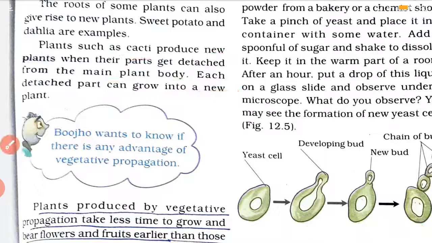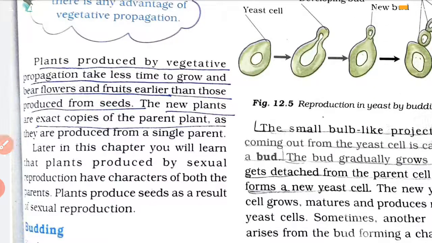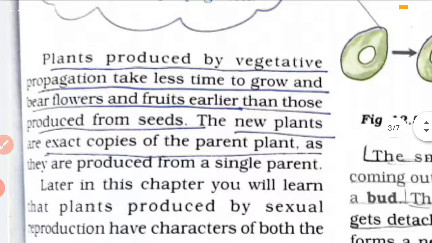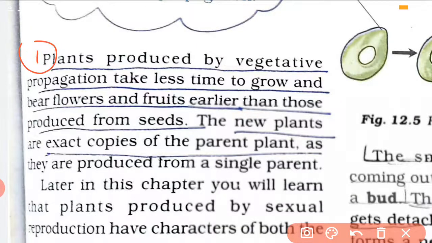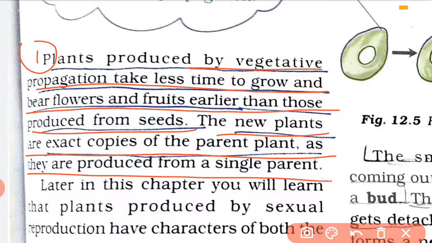Now what is the advantage of vegetative reproduction? Vegetative reproduction, just see first point, plants produced by vegetative reproduction take less time to grow and bear flowers and fruits earlier than those produced from seeds. जो plant seeds के through grow होगा वो लंबा समय लेगा. vegetative part देखोगे, जो plant vegetative part से grow करता है, leaf, stem, roots से grow करता है, they grow faster, and the new plants are exact copies of the parent plant as they are produced from a single parent.